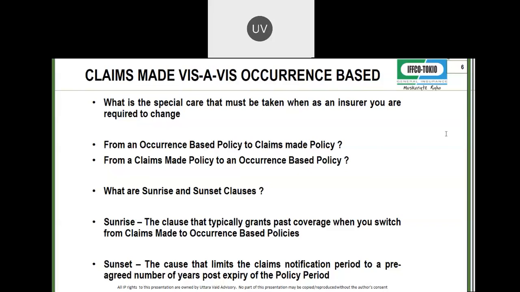Now, what is a sunset clause? In occurrence-based policies, you have sunrise and sunset because you have to assume, as a buyer or as a broker, that you are standing at 12 noon.